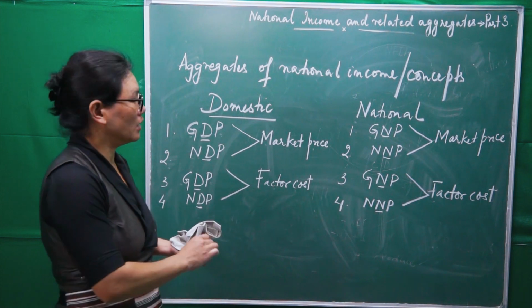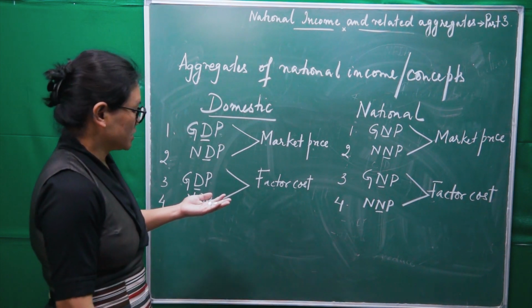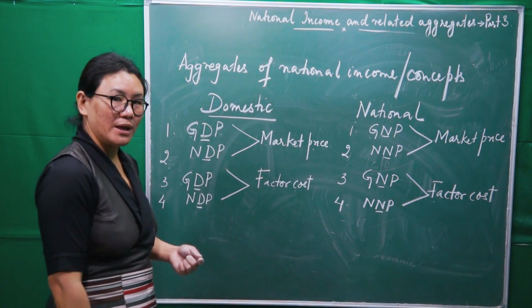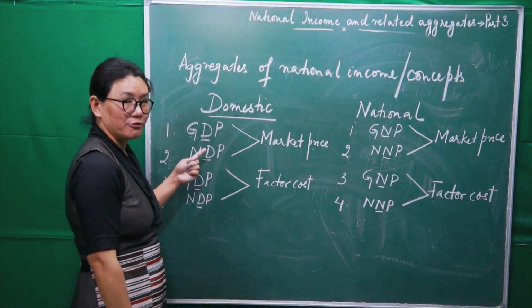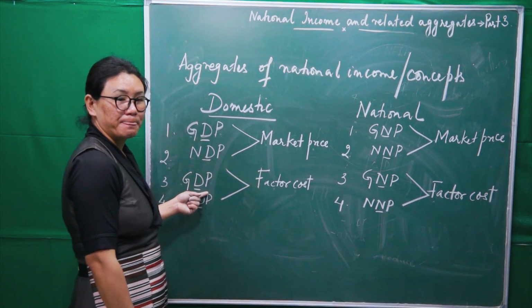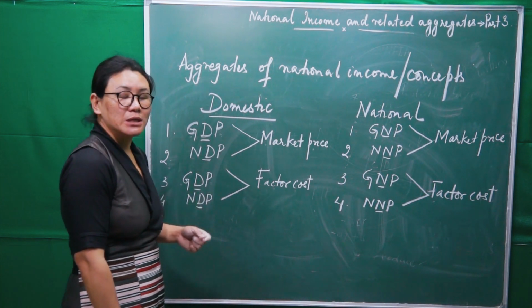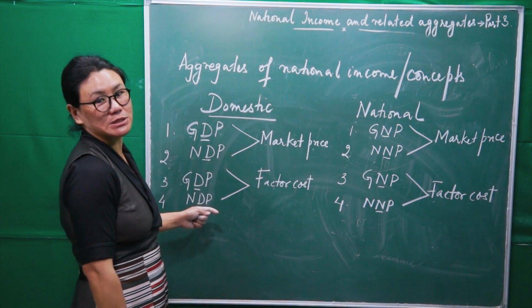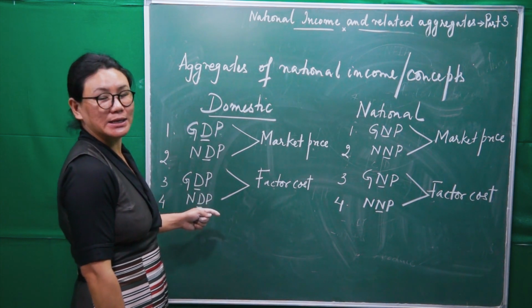Right? Now what we will do here is, first we have to study the meaning of each concept. Then we will see the interrelationship between these concepts. Is that clear?